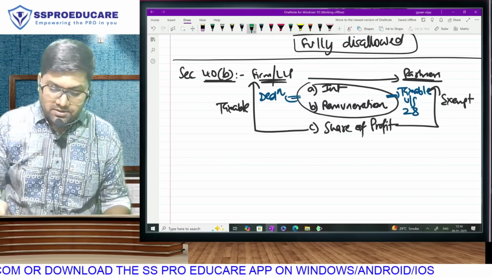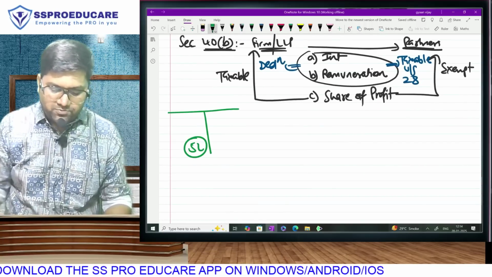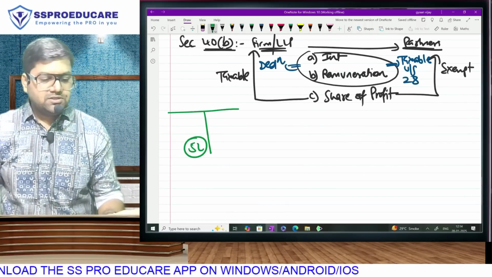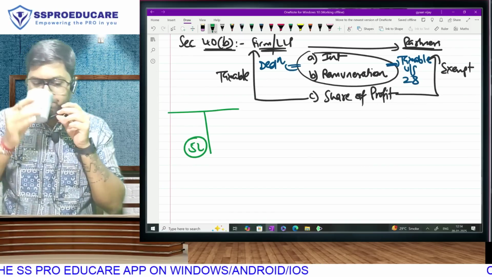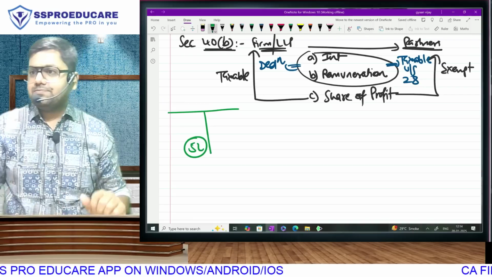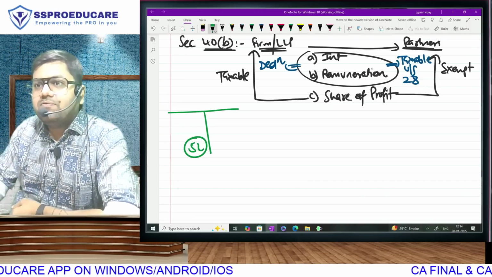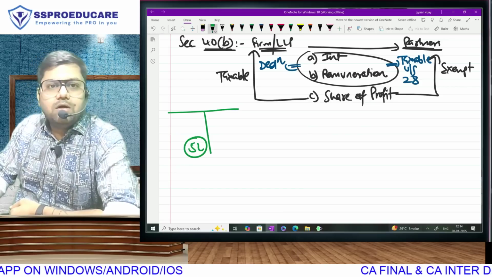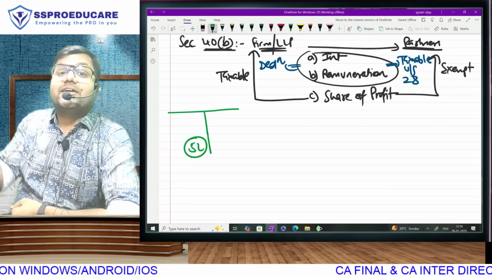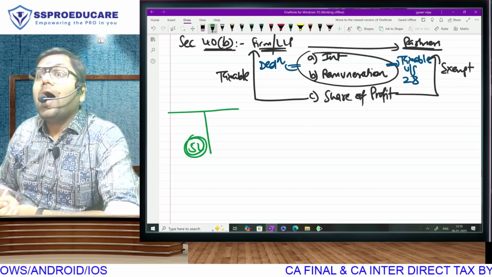Understand what will happen here. Supposingly the firm has a profit of 5 lakh rupees here. Is this the profit figure? So who will pay tax? Rate of tax for the firm it will be 30, flat 30, correct? And for the partner it will be exempt, correct or no? That means effective tax payable on this 5 lakh will be 30%, 1,50,000.